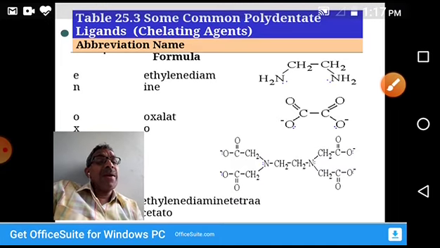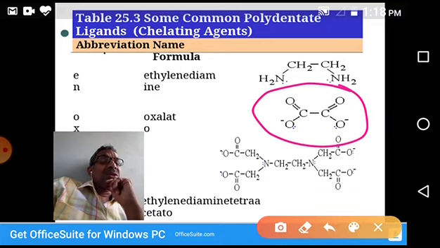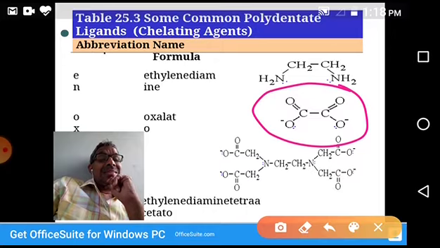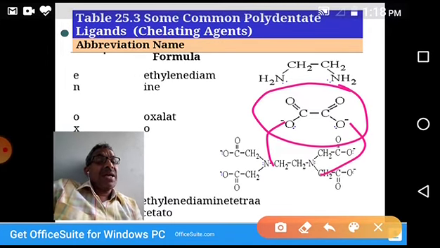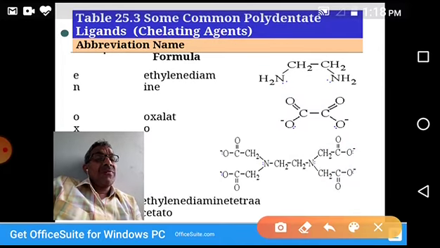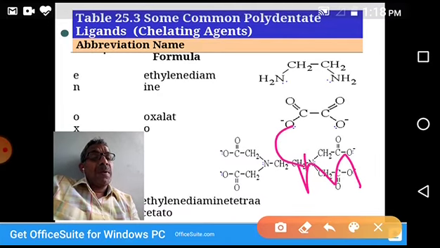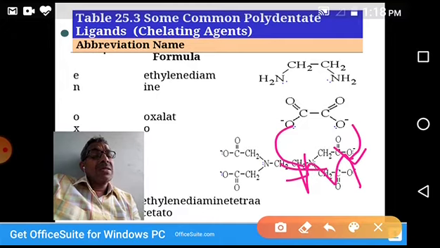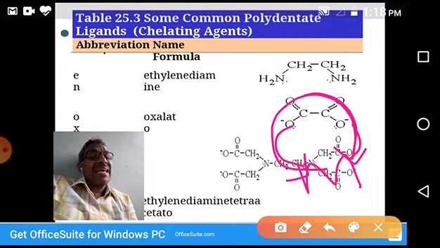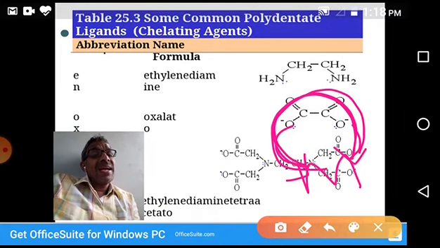In a similar way, carboxylate. You see, this is the oxalate. Two carboxyl groups attached with carbon. Oxalate. So from this oxygen and this oxygen, it can form two bonds. You see, for example, it's a metal atom or ion. It can donate electron pair from here, from here. So from these two bonds, it is forming a cyclic structure. This is called chelate. That's why it is a chelating ligand.